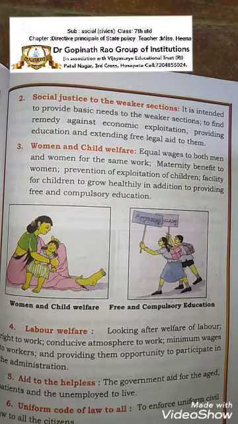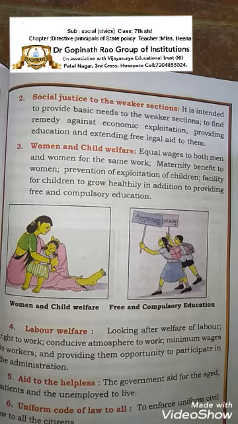Women and child welfare. It provides that women are equal with men. They are working, they are also getting education like men, and also children grow healthy, in addition to free and compulsory education. What are they providing? They are providing government schools for the education of the child. In small Anganwadis, they are providing food for the welfare of the children.